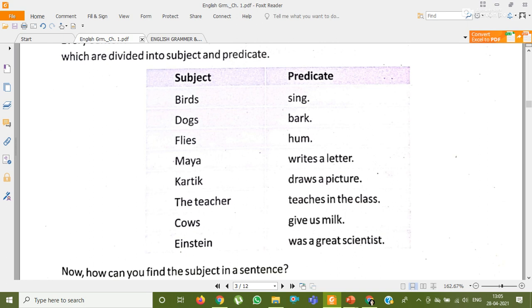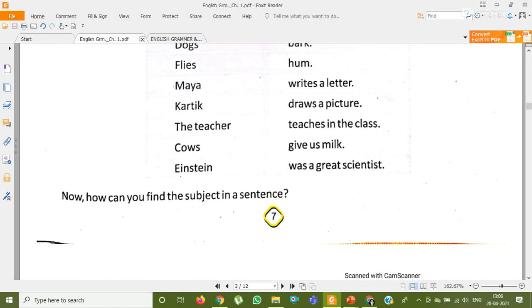Cows give us milk. This sentence is about cows, and what the cow does, give us milk. So that is the predicate. Einstein was a great scientist. So this sentence is about Einstein. And what is this other part telling about Einstein? Who was Einstein? He was a great scientist. So that is the predicate part.